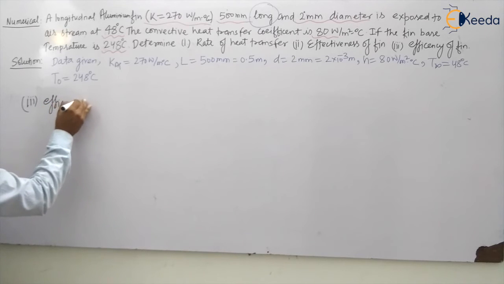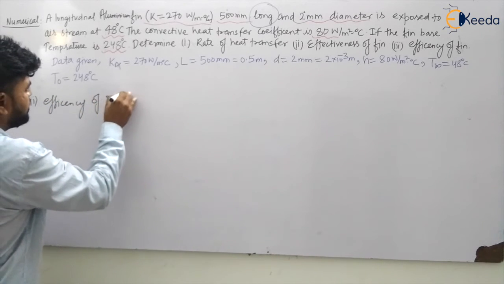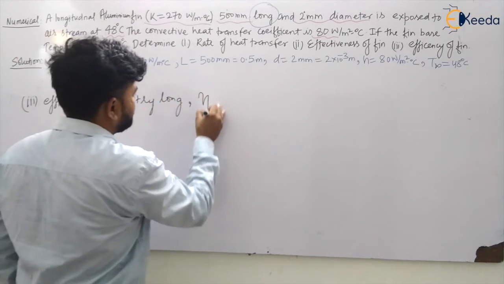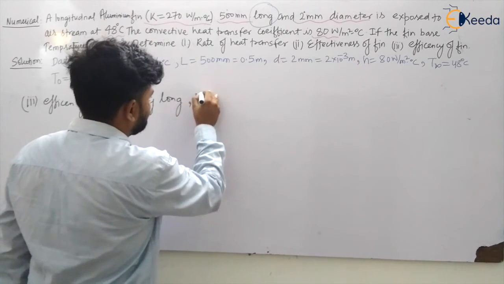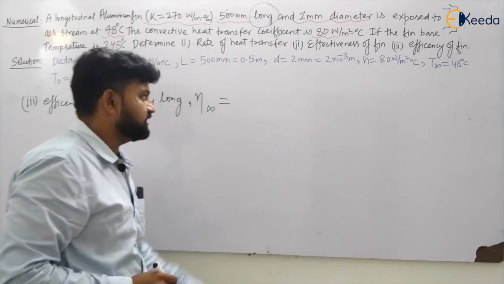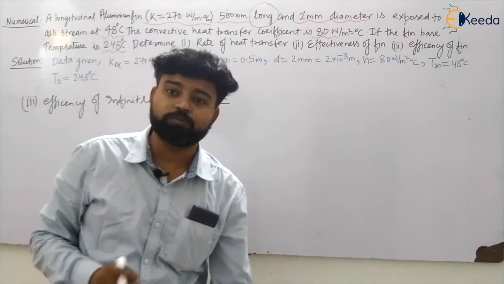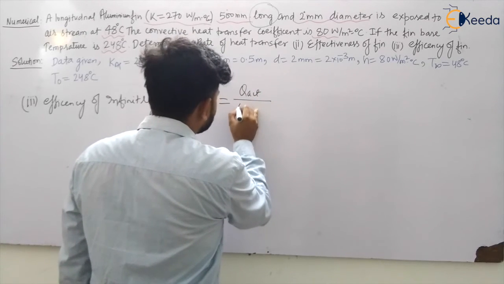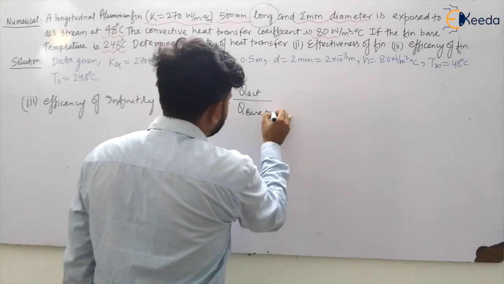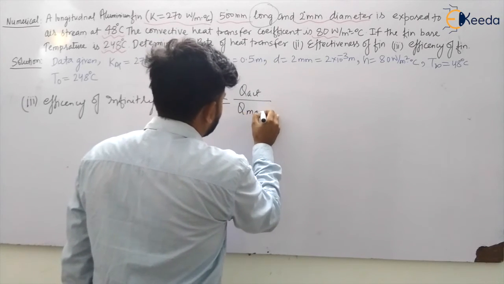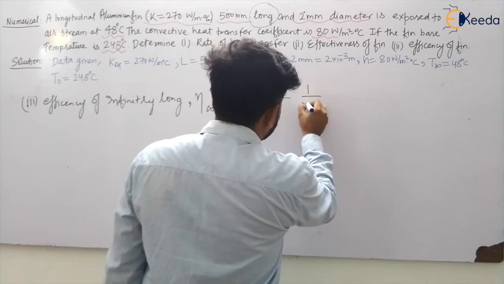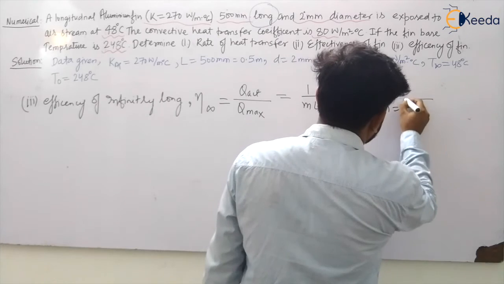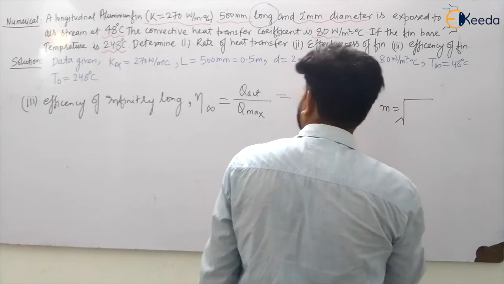So efficiency of infinitely long fin, that is eta infinite, is given by how much, my dear student? Efficiency is when the entire fin is assumed to be at the base temperature, and the actual heat is Q actual by Q at base temperature, total heat, maximum heat, or we can say Q maximum, and this is given by 1 upon mL, my dear students. So can I calculate the value of m? Let us see the value of m.